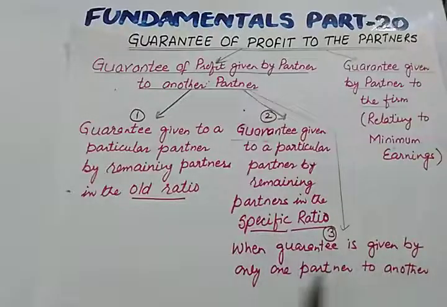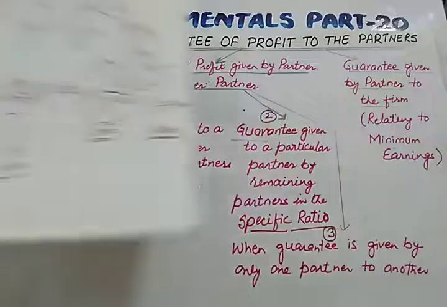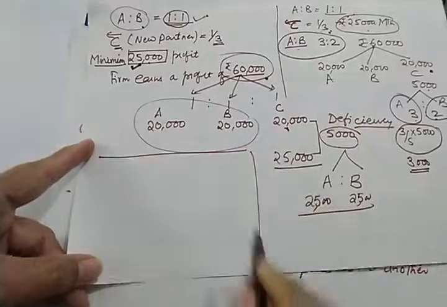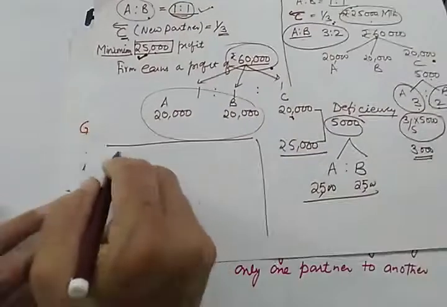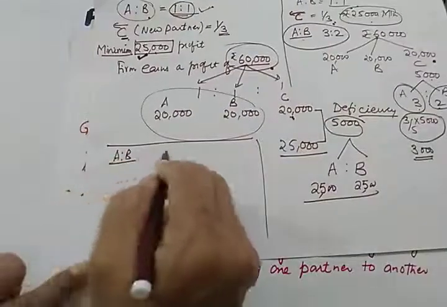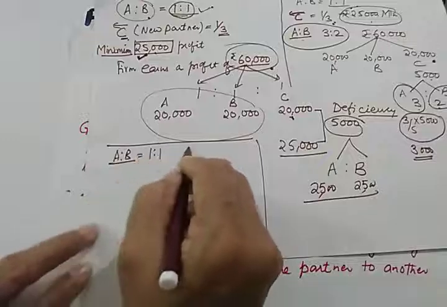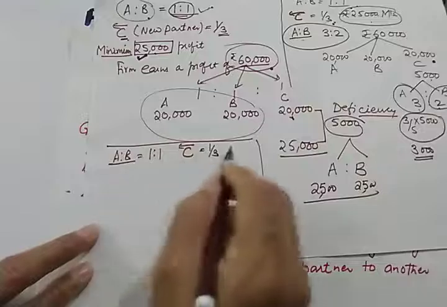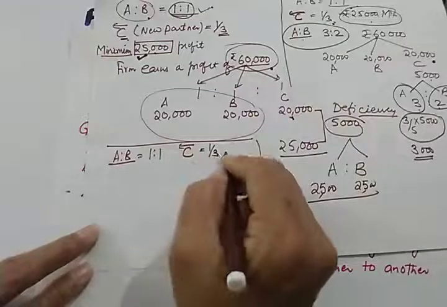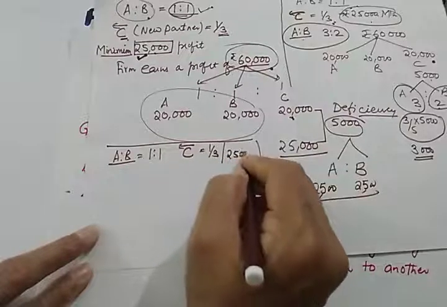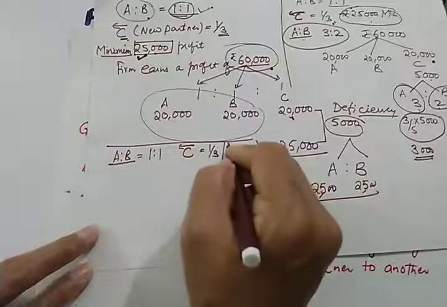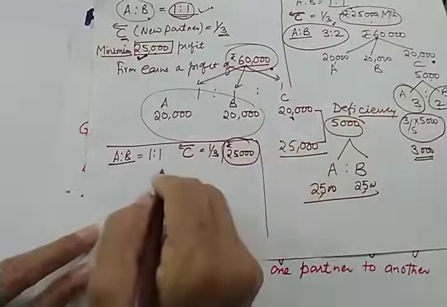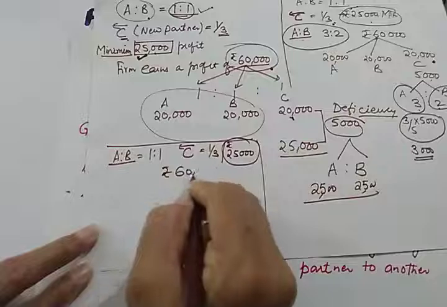When guarantee is given by only one partner to another. So in this case, let us take the same example. Suppose in a similar example, A and B are two partners with the same profit sharing ratio. C is admitted into the firm for a 1/3 share. Again the facts are the same, with a minimum guaranteed profit of rupees 25,000, and the firm earned a profit of 60,000.